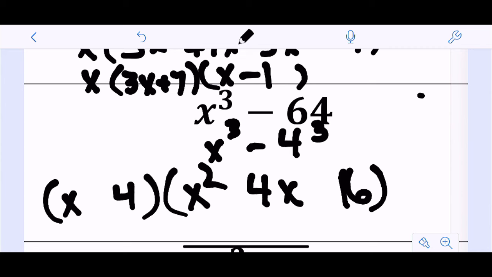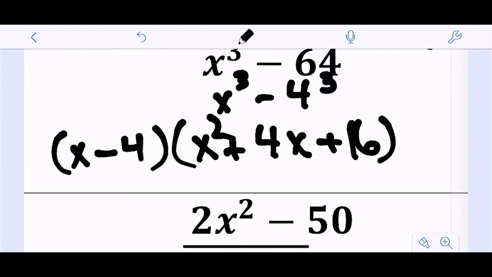Now for your signs, remember you're doing same, opposite, always positive, right? This part will never be any further factorable over the real numbers, or at least over the rational numbers, and then you will have x minus 4 left there.